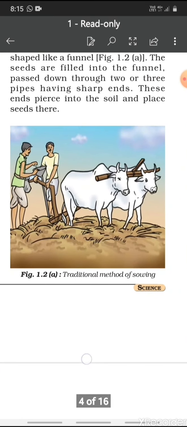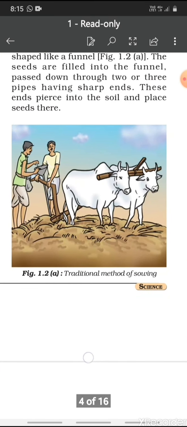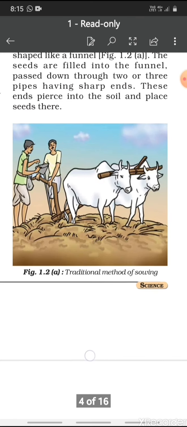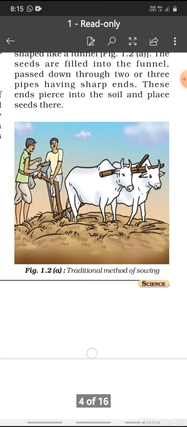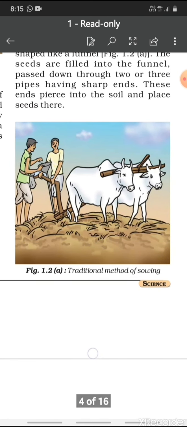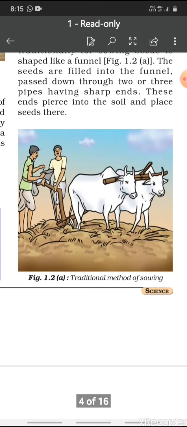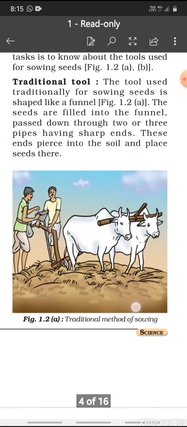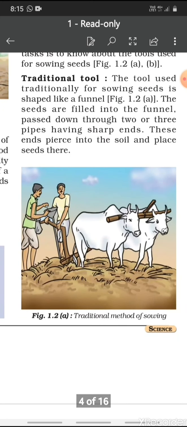So you can see from this picture, the farmer is putting seeds into the funnel that is attached to the plow, and it is being sown in the soil.